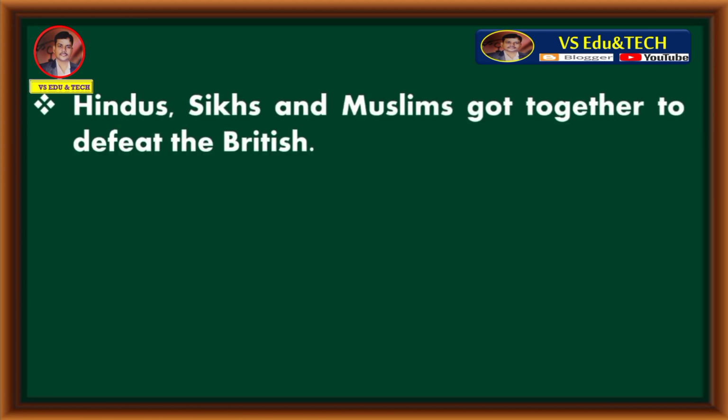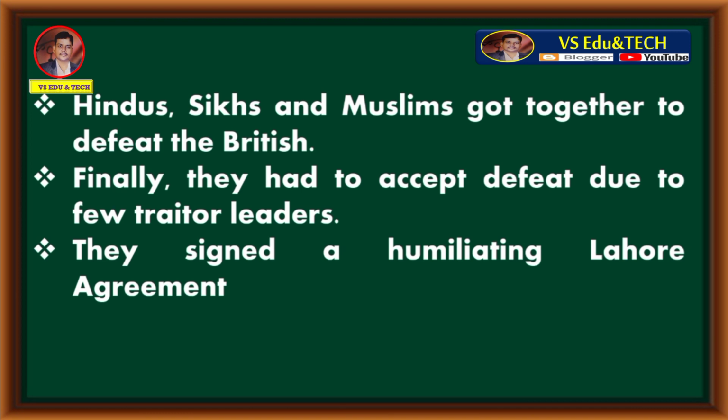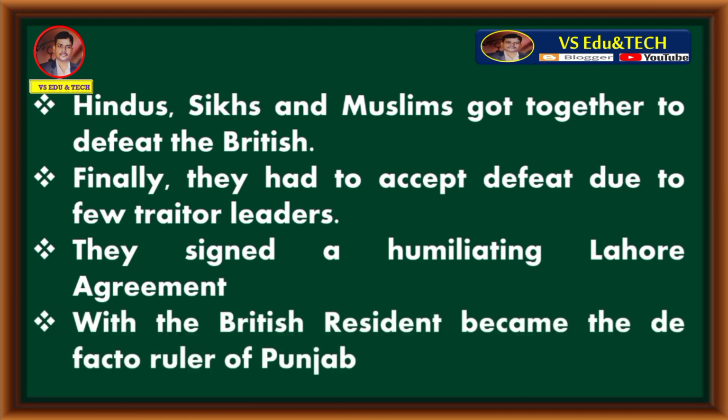Hindus, Sikhs and Muslims got together to defeat the British. Finally, they had to accept defeat due to a few traitor leaders. They signed a humiliating Lahore Agreement, with the British resident becoming the de facto ruler of Punjab. In this way, Punjab became the dependent state of East India Company.